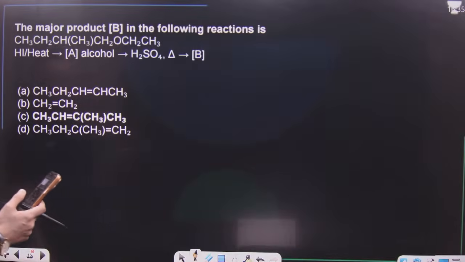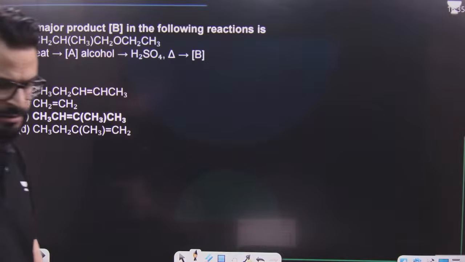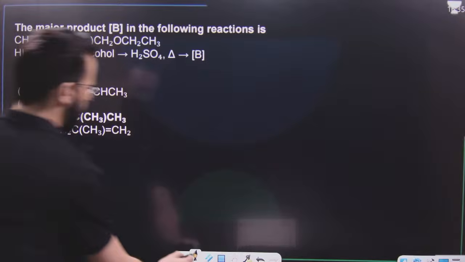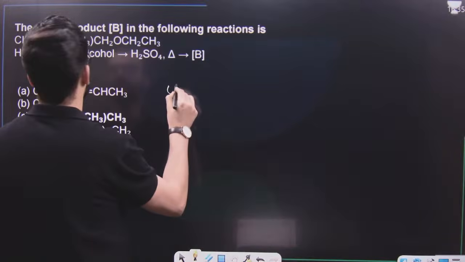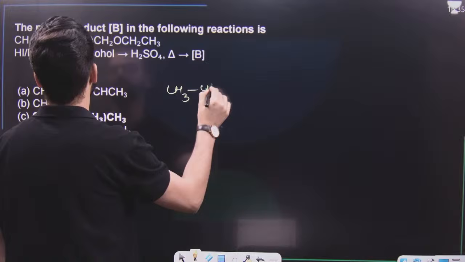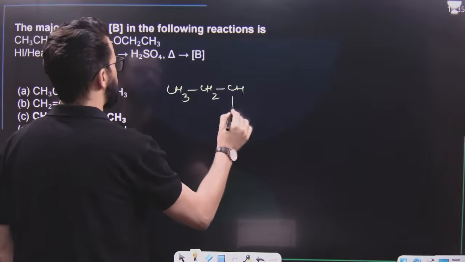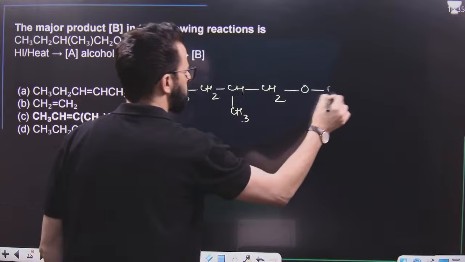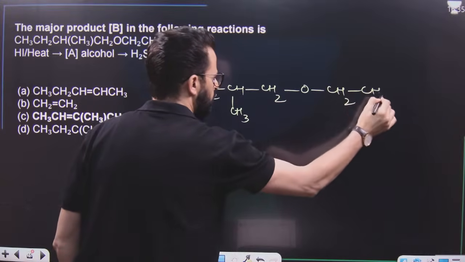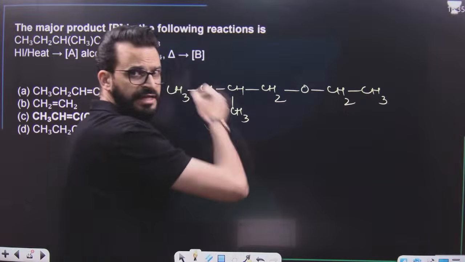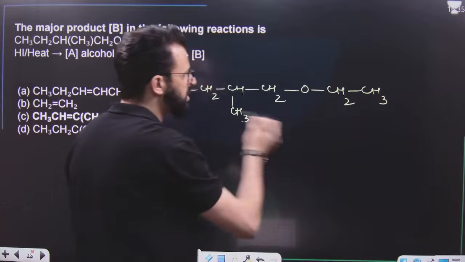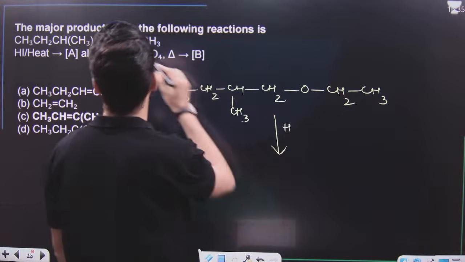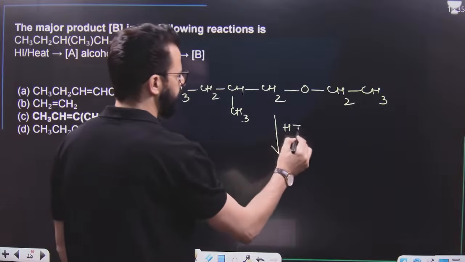Now, next question is major product. Major product B in the following reaction is, you have to tell me the major product. Have a look. Reaction is like this: CH3, CH2, CH, CH3, this is CH2, this is O, this is CH2, CH3. Whenever you have an aliphatic ether, and that too an unsymmetrical aliphatic ether, on treatment with HI and heat, what will happen?